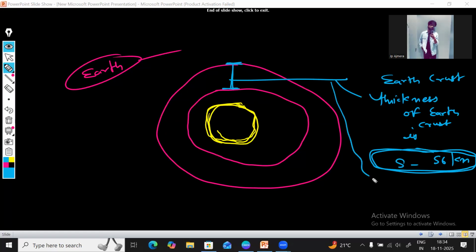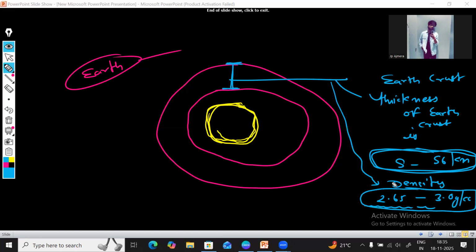Another thing to remember is the density of the earth crust. The density of the earth crust is 2.65 to 3 gram per cc, or centimeter cube. This is also important.